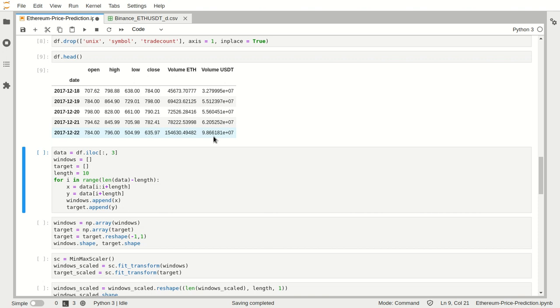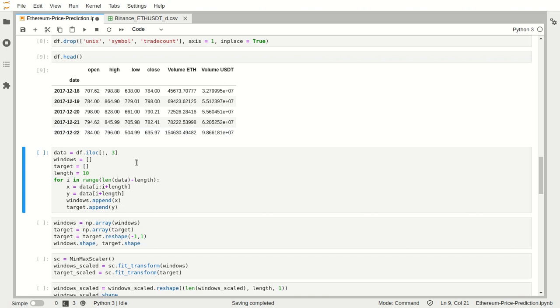But the disadvantage is that the model will have a hard time detecting complex long-term behaviors. There can be a long-term behavior in prices, and it will be hard for the model to understand it. But we can go with the number 10.